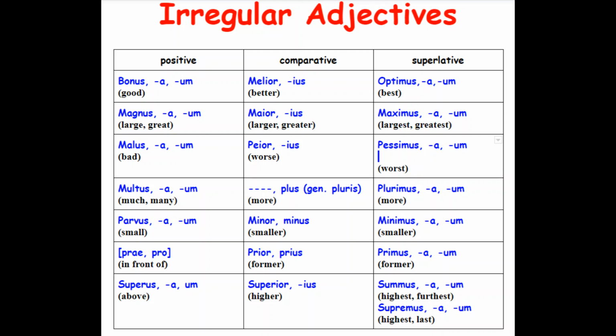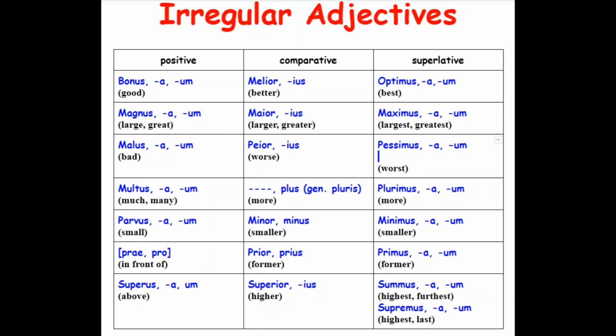So here we have a list. There are just a few of them in Latin. Now, one thing that is going to help you remember the forms is that we get derivatives from the comparative and the superlative forms as well as the positive. For instance, bonus, melior, optimus. Obviously, optimus, we get a lot of derivatives: optimum, optimal, the best of something. Melior, we do get the word ameliorate, which means to make something better. So that should help us remember that.